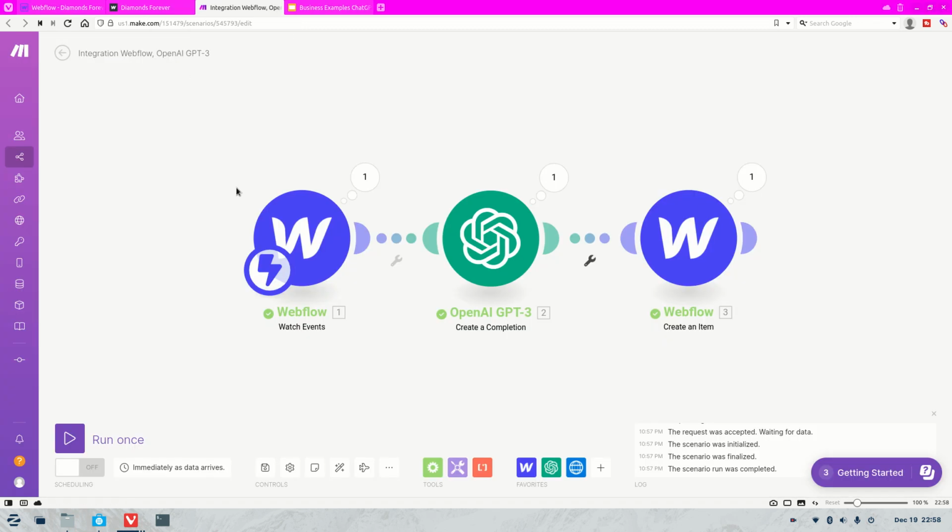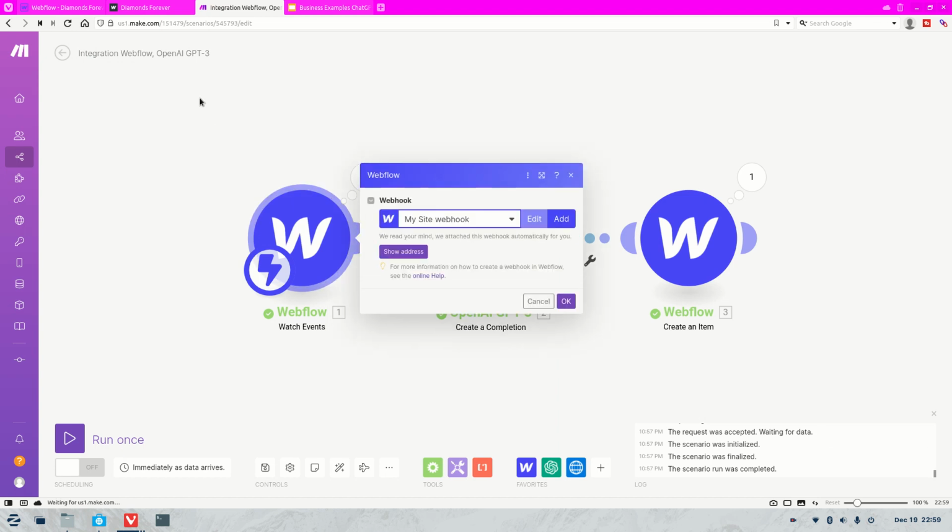So what happens is we're using Webflow, OpenAI, and make.com. As I said, there will be a link in the description. Make.com is really the one that's integrating it. It's all automation, so it allows us to connect Webflow up with OpenAI.